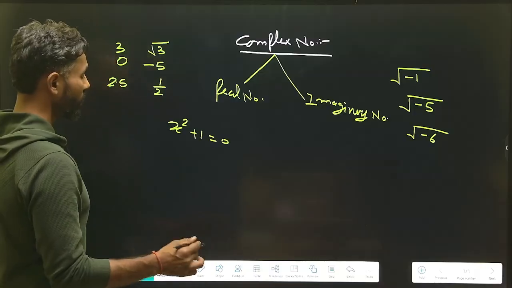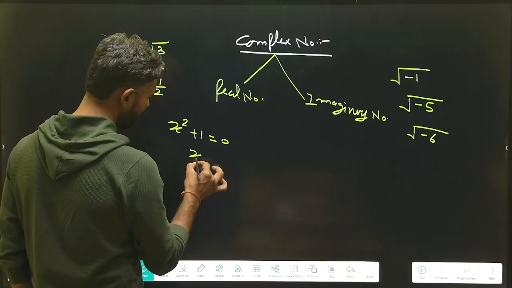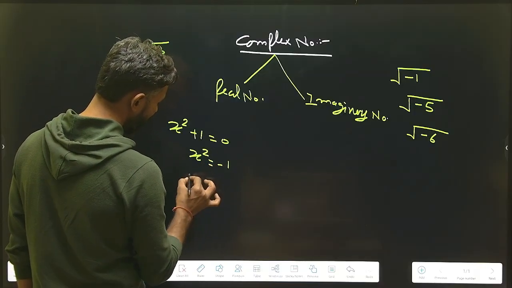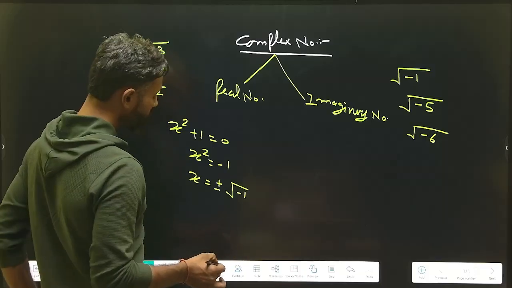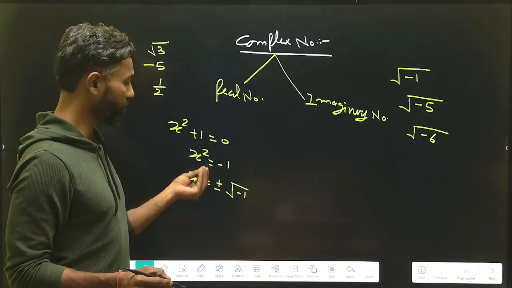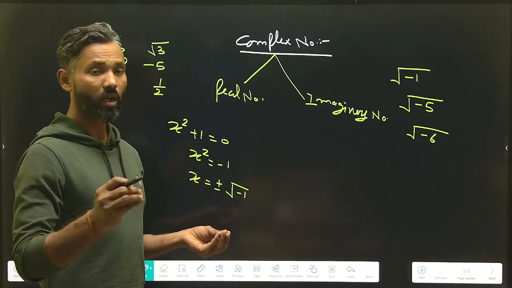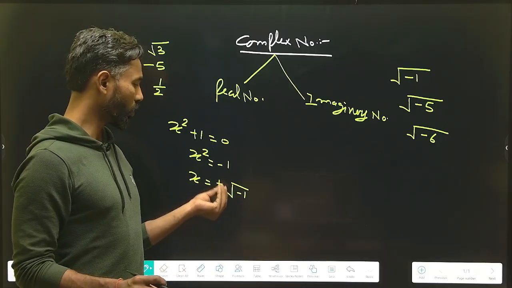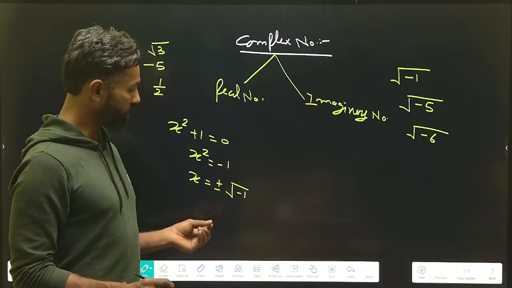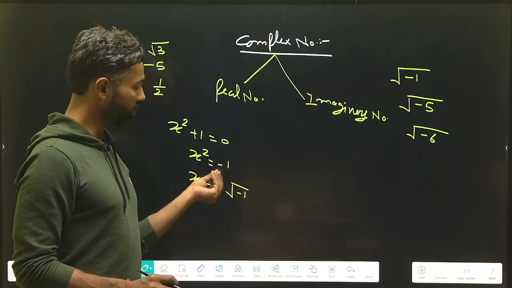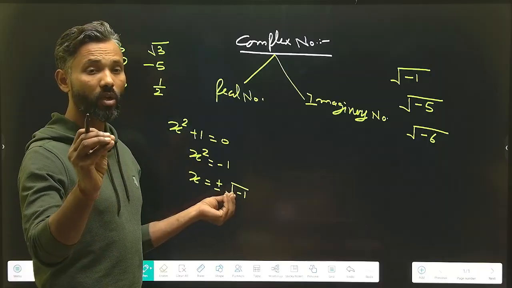So I can say, students, over here that x square will be equal to -1 and x will be plus minus under root of -1. So you can see x is giving two different values: one is plus under root of -1 and the next is minus under root of -1. This value is known as the basic form of the imaginary numbers.